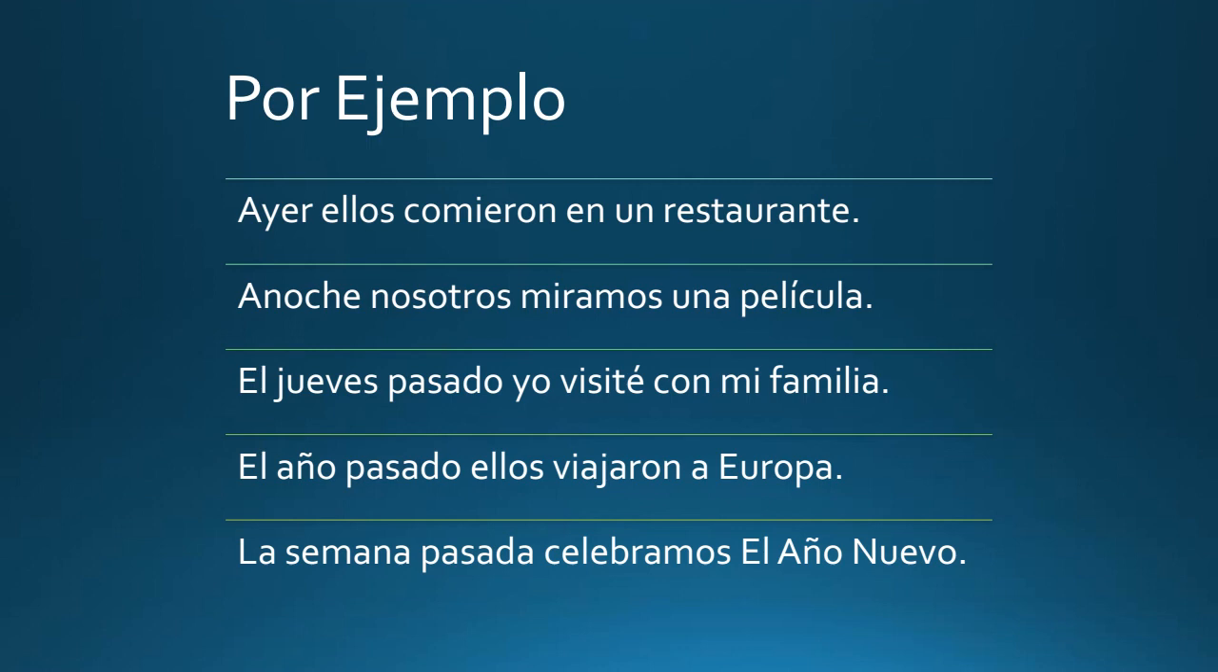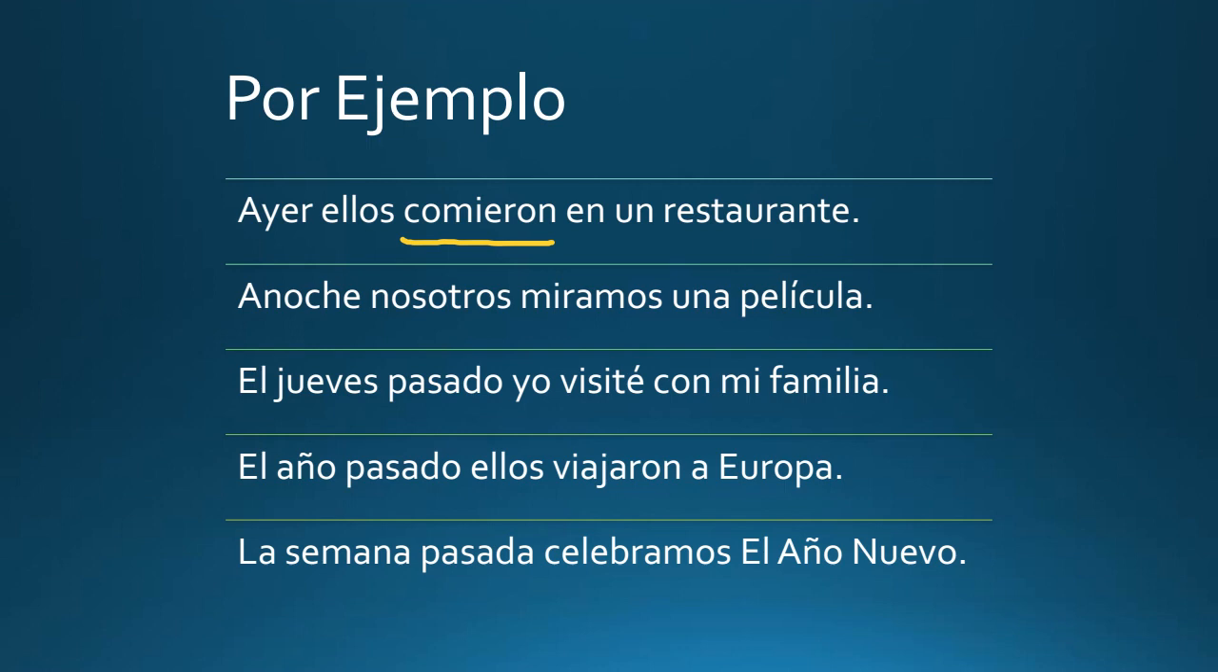All right, so I want to go over some examples with you and show you when we use the preterite tense. So my first example, ayer ellos comieron en un restaurante. So yesterday they ate in a restaurant. So we use the preterite tense there, comieron. And this is an action that happened one time on that specific day, and it was completed in a specific amount of time. So that's why we use the preterite tense here instead of using the imperfect tense.